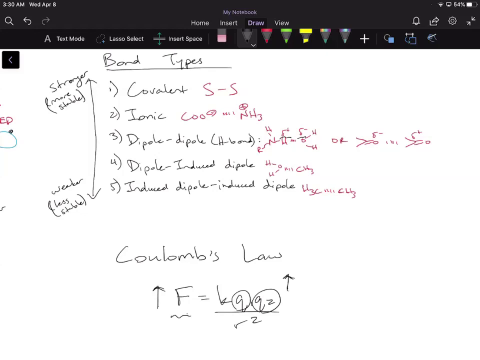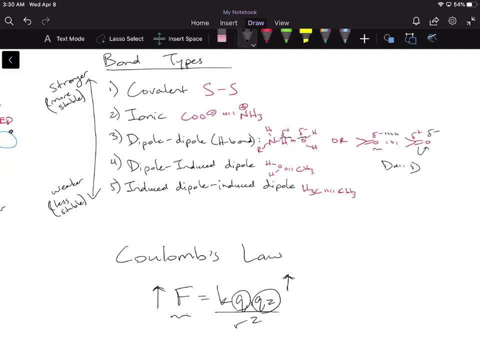So again, an H bond is a type of dipole-dipole bond. The way that you're going to know that you have that is you have an electronegative atom over here that forms a partial negative charge. And then if you remember from our OChem classes, there's a resonance structure over here. So this is partial negative, that's partially positive, and this partial negative interacts with the partial positive carbon. That's a dipole-dipole interaction.